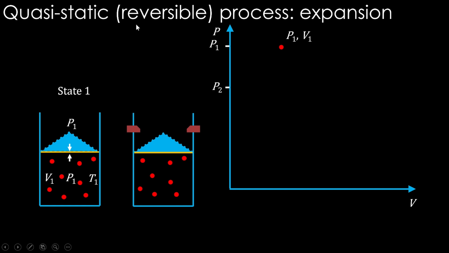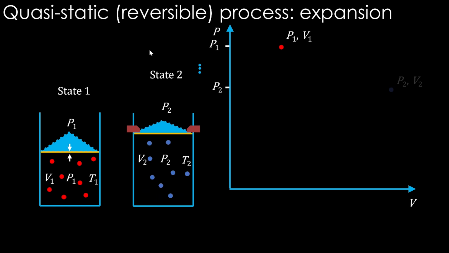Okay. So here again, initial state is given, P1 V1. Then the material is removed grain by grain. It reaches the final state, P2 V2 is the final state here. But how to calculate the work done here? When the first step, one grain was removed, pressure dropped here. Okay, volume changed, pressure and volume expanded to this point. From this point, volume expanded to this point, pressure dropped from this point to this point. So this particular volume change and pressure change will happen for removal of every grain, so that the system achieves these different states.